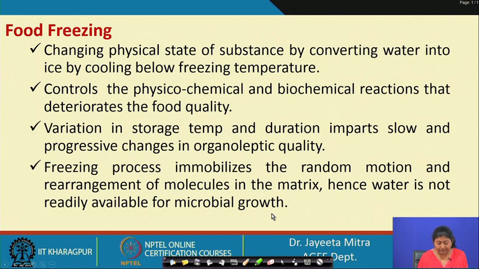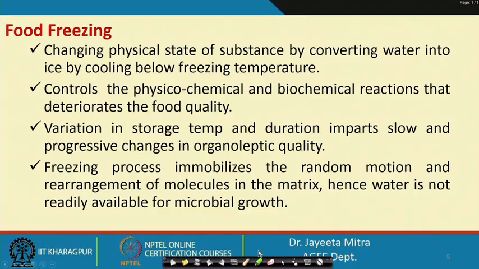The difference from the previous method is that in freezing we are not removing the water, but restricting its mobility by converting the water phase to ice phase, thereby keeping the moisture of the product intact. When we want to consume it, we thaw the product, bring it to normal ambient temperature, and then we can get almost the initial quality of the food.